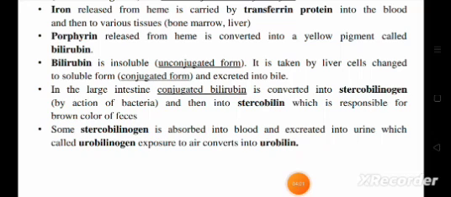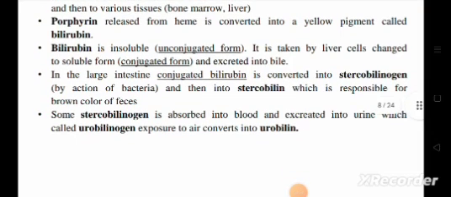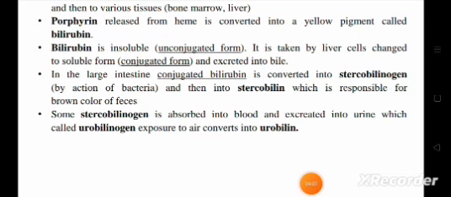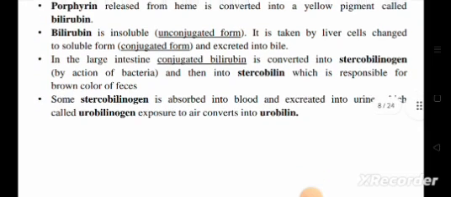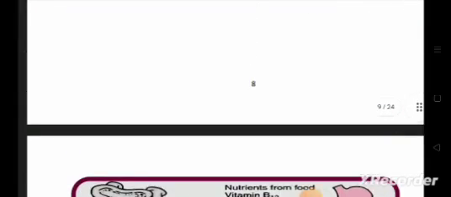stercobilinogen by the action of bacteria and then into stercobilin, which is responsible for the brown color of feces. Some stercobilinogen is absorbed into blood and excreted into urine, which is called urobilinogen. Exposure to air converts it into urobilin.